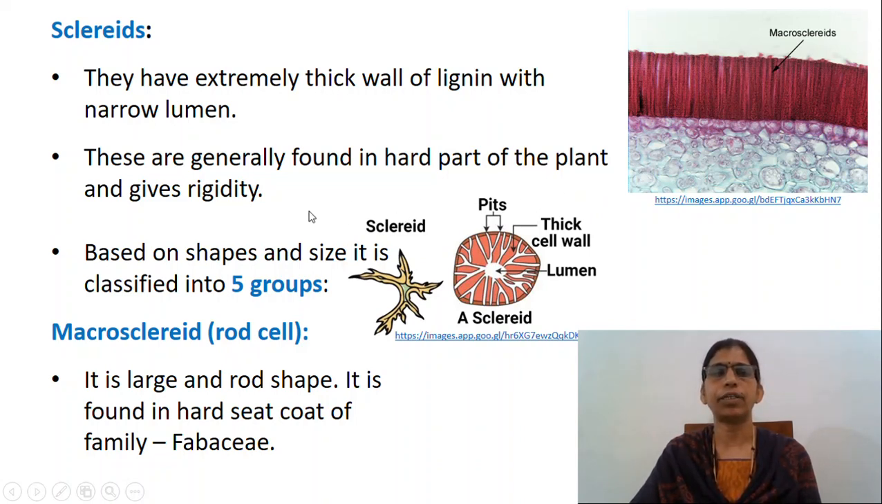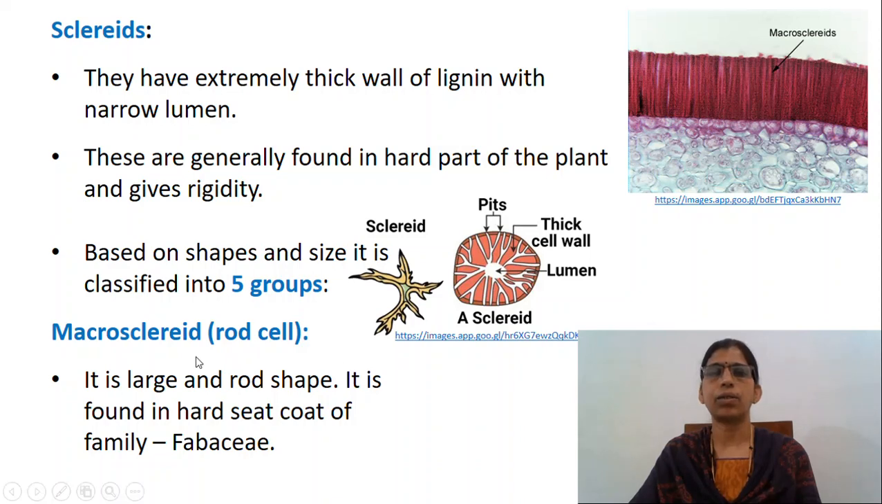According to different shapes and size, it is classified into 5 groups. Macrosclereids or rod cells, brachysclereids or stone cells, trichosclereids or trichoblast, astrosclereids or stellate ones, osteosclereids or prop cells.